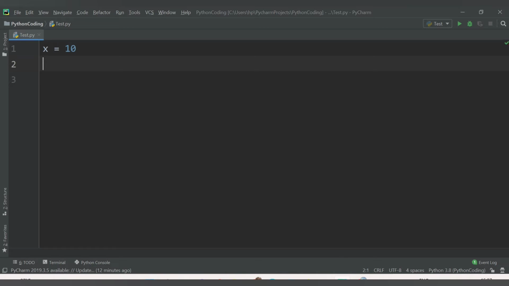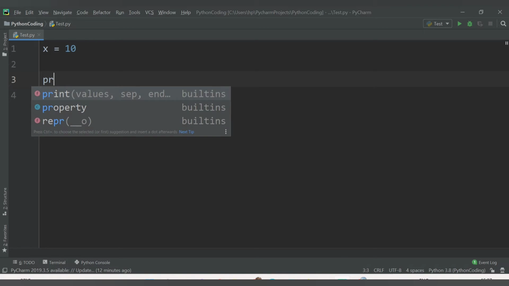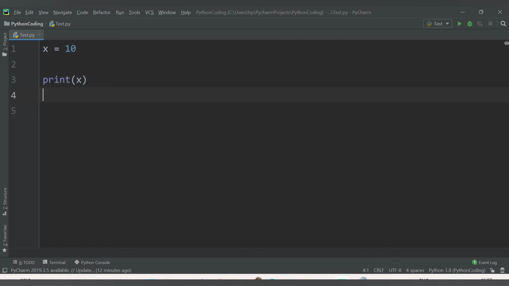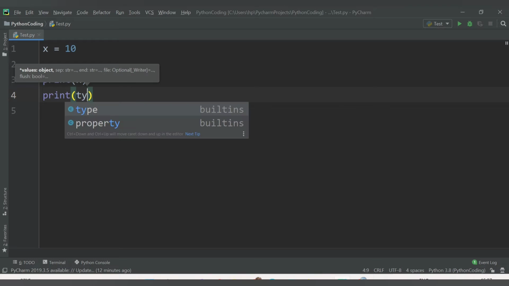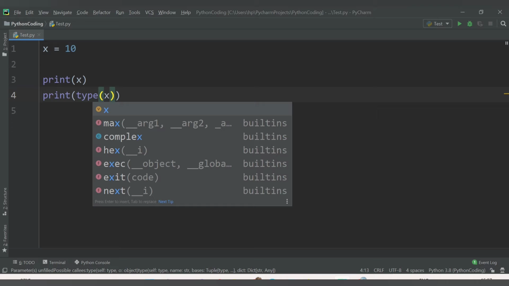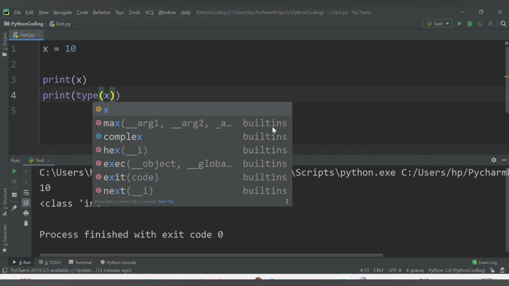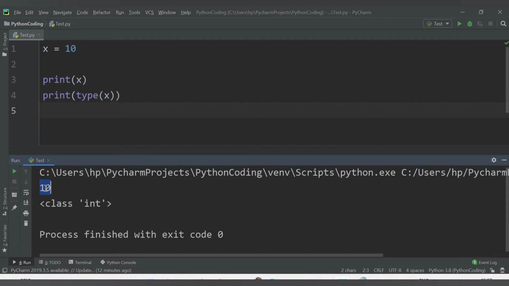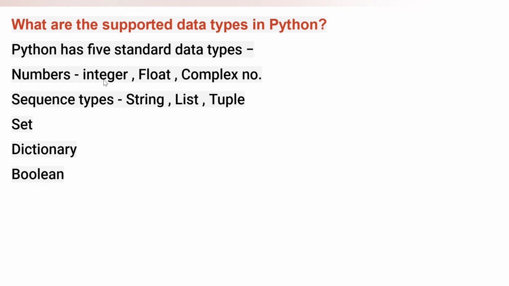Now let's print this number, print x, and also print the data type. How to get the data type of a variable? With the help of the type function. Type is a built-in function in Python. You need to pass the variable name to this type function and you will get the data type of that particular variable. Now I'm saving this code. Let's run it. Here we are getting 10, which is the value that we have assigned to this variable, and after that the type is integer.